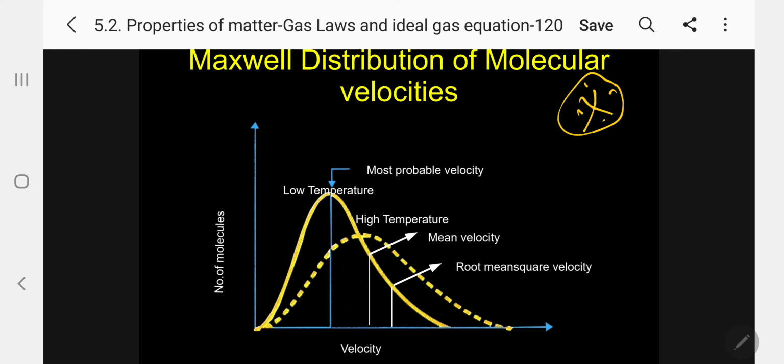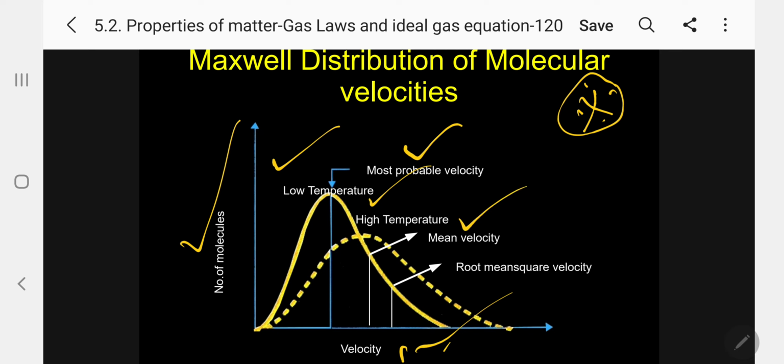He plotted the number of molecules versus velocity. When he plotted at a lower temperature, he got the dark yellow line, the curve you see here. This is for the lower temperature. The top is the most probable velocity. Then in between there is the mean velocity. And the last, we have the root mean square velocity.